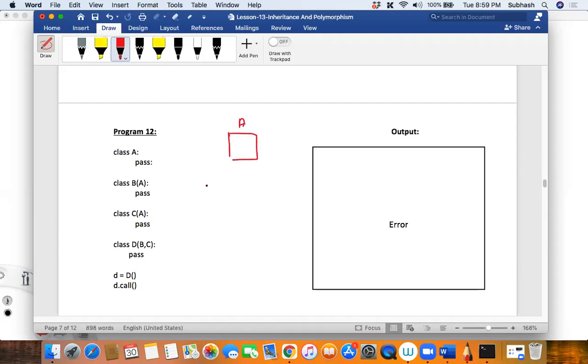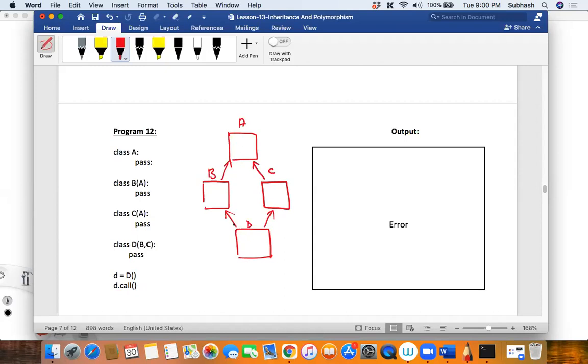So you have class A, and then you have class B over here, and then you have class C, and then you have class D here, where B and C get inherited from A, and D inherits from B and C. None of the classes have the call method. So first, when you say D dot call, Python tries to resolve this call in D.